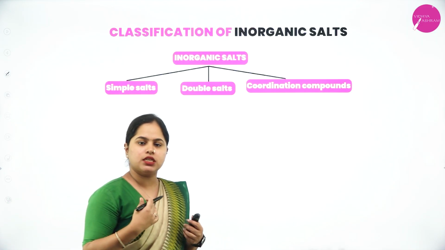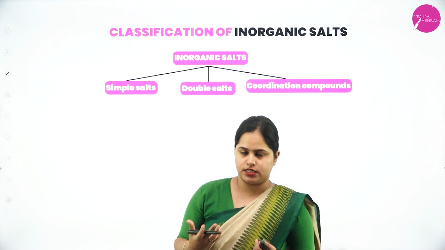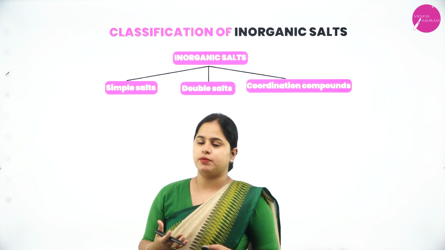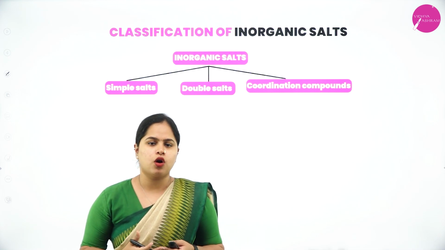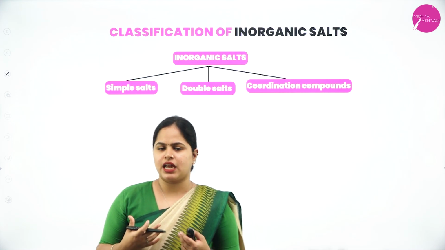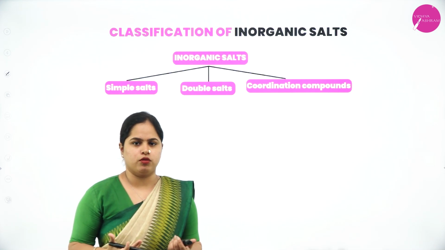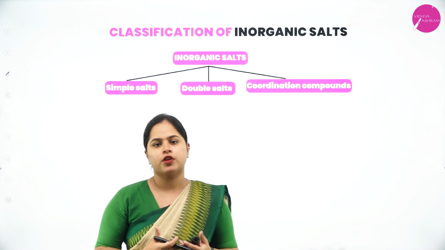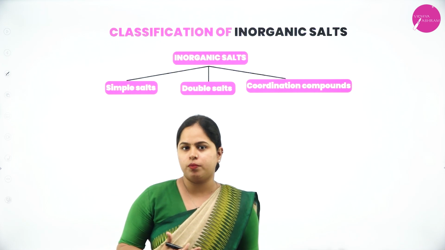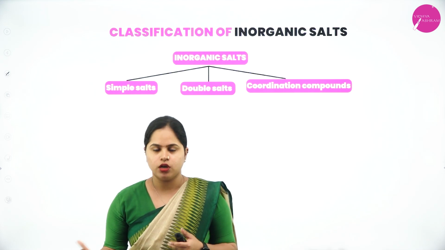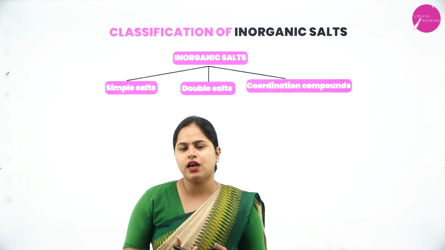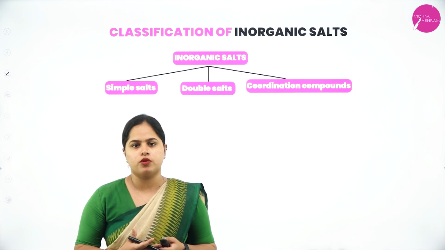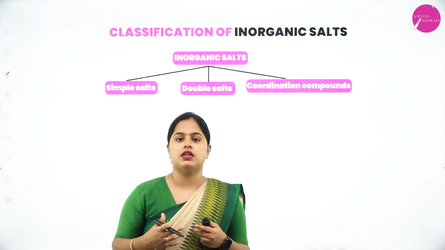This is a new branch of chemistry that you are going to study, that is under coordination chemistry. The chapter name is coordination compounds, right? So what exactly are these coordination compounds? From the name itself, you can say it's something which is complex. It can also be called complex salts or coordination compounds. So why exactly are we studying coordination compounds? Do they have any applications in our day-to-day life?